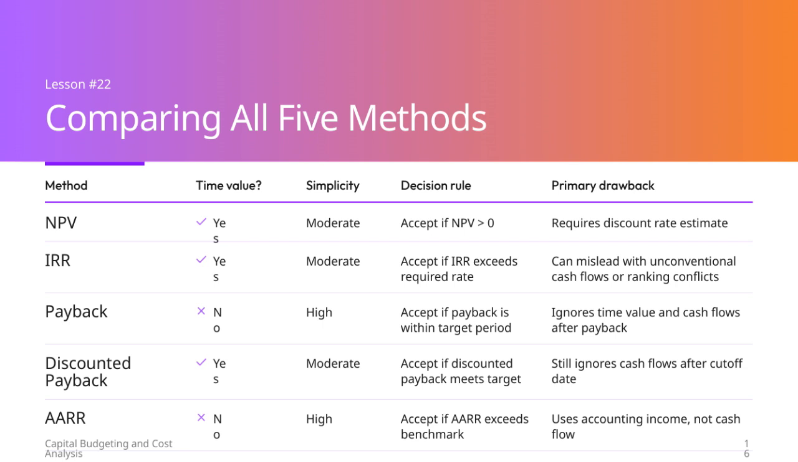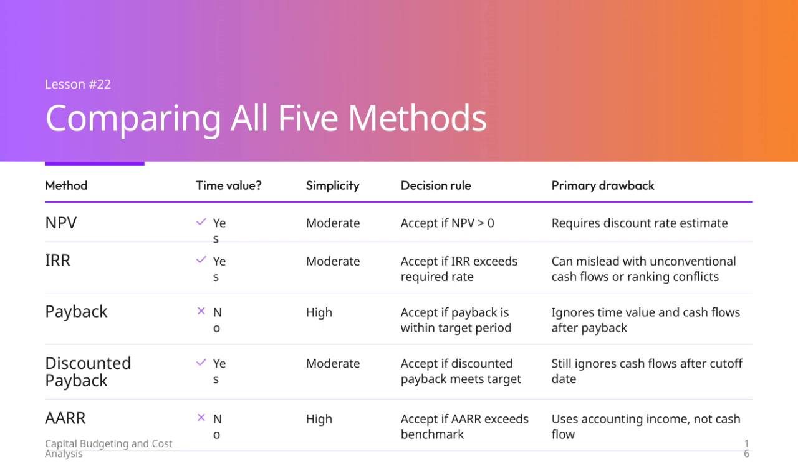We also have the discounted payback method, which improves on the payback by considering the time value of money. It also has moderate simplicity. You accept the project if the discounted payback period meets the target. Still, it ignores cash flows that happen after the cutoff date.